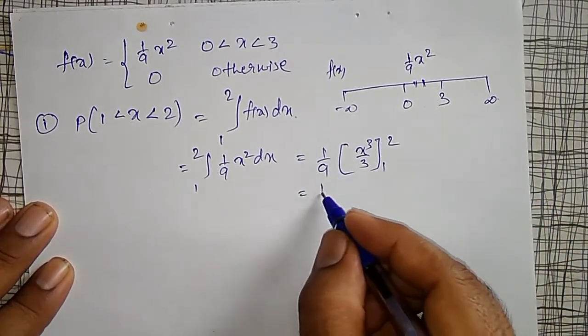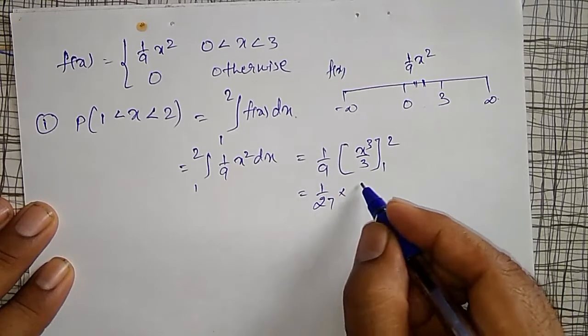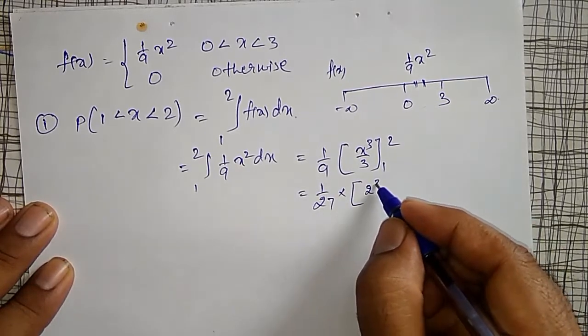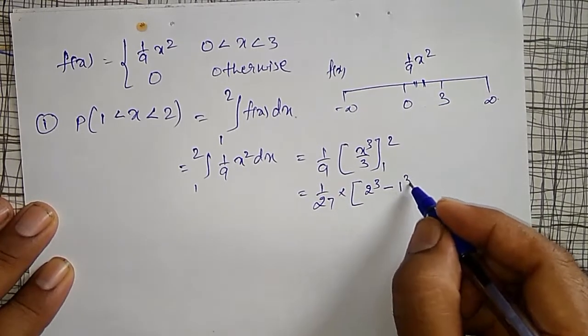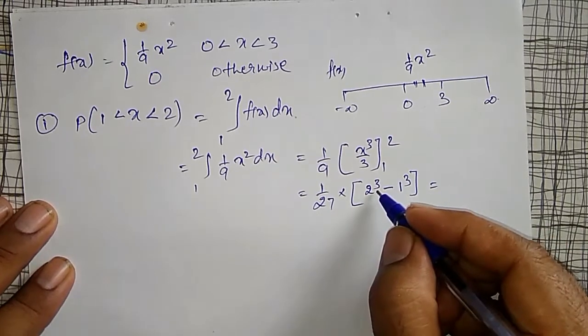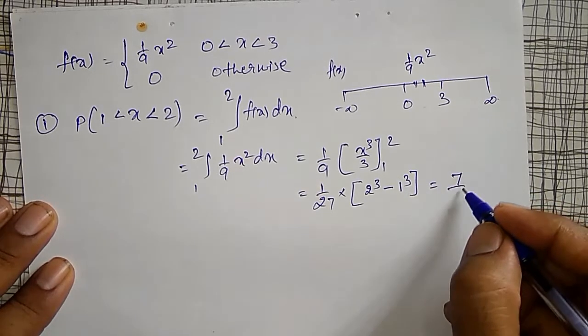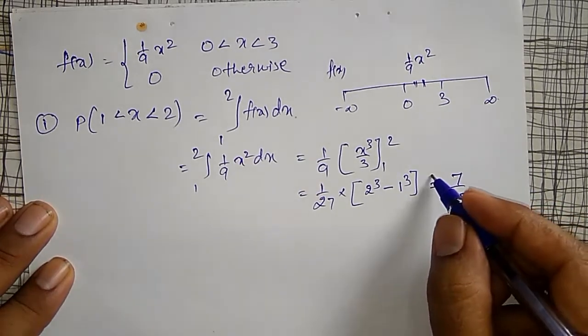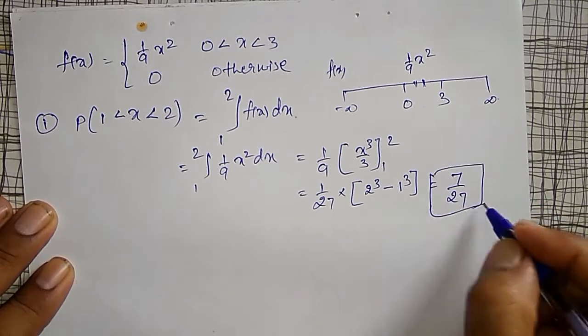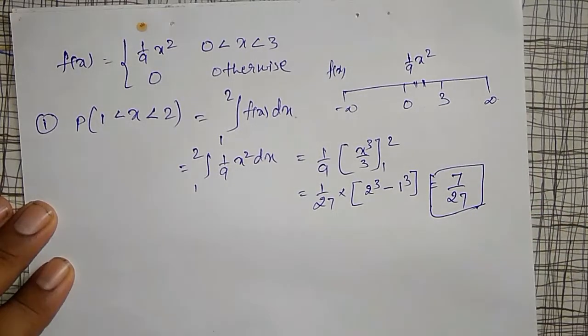Taking 3 outside, it is 1 by 27 into upper limit minus lower limit: 2 cube minus 1 cube. 2 cube is 8, 8 minus 1 is 7. 7 divided by 27 is the probability of lying between 1 and 2.